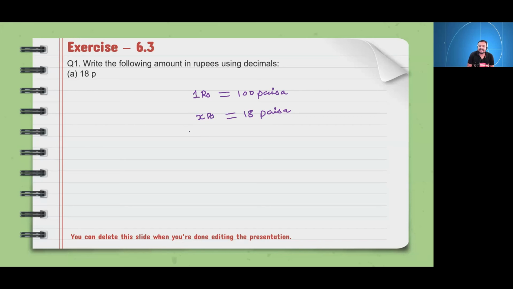That means 18 paisa make x rupees; we don't know how many rupees it makes. So we are taking x rupees for 18 paisa. Just do the cross multiplication beta. What will it come to?